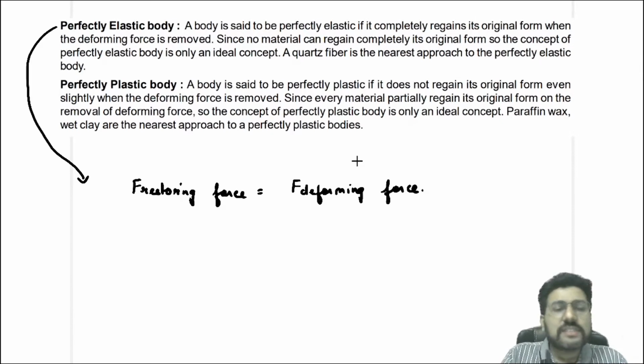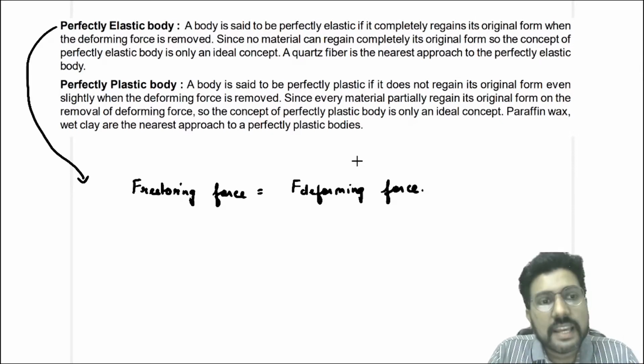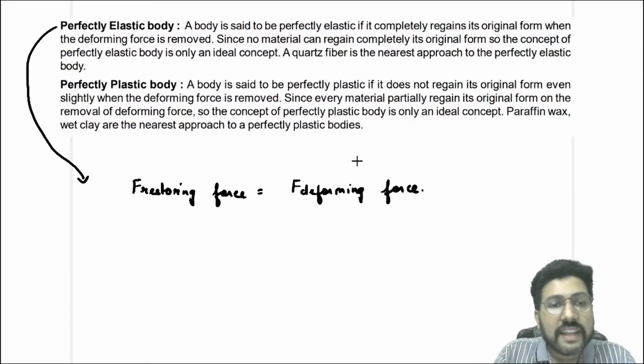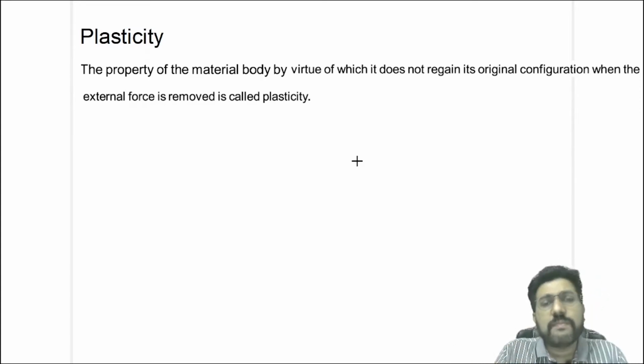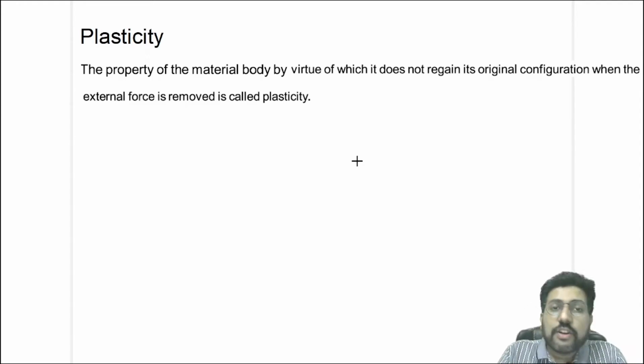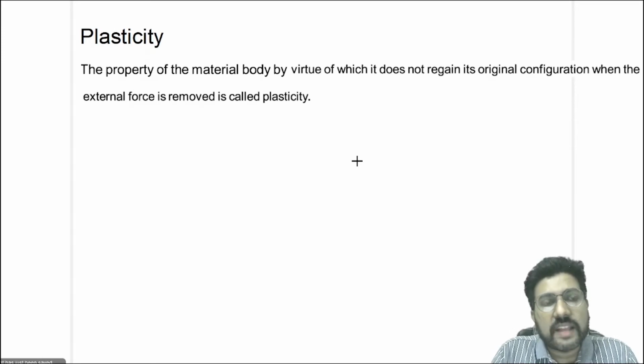Okay, the closest thing to a perfectly plastic body is paraffin wax, wet clay. Now what is plasticity? The property of a body by virtue of which it does not regain its original shape when the external force is removed is called plasticity. Again, I'll tell you, no body is perfectly elastic and no body is perfectly plastic.